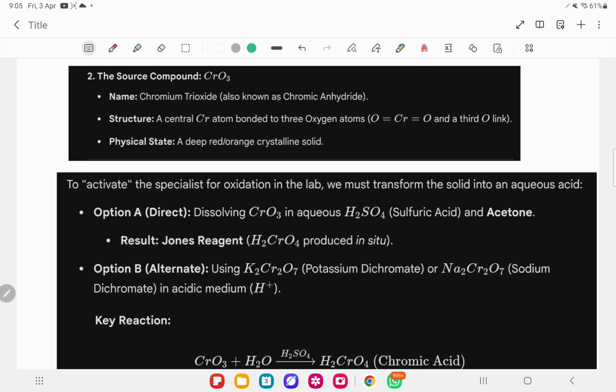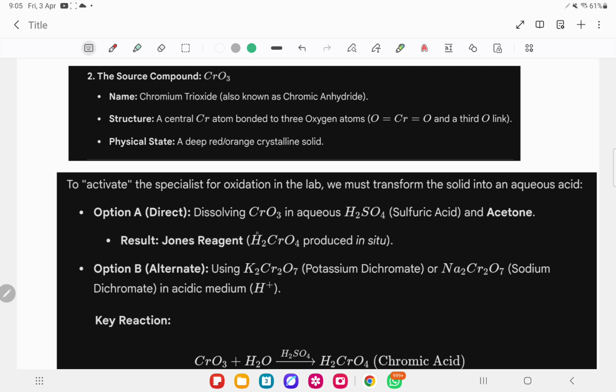It is available in the solid state; at room temperature it is a crystalline solid. But we cannot use a solid as such, so we have to convert it into an aqueous solution. So we dissolve it in water along with sulfuric acid. When we dissolve chromium trioxide in water with sulfuric acid and acetone, it converts into chromic acid.